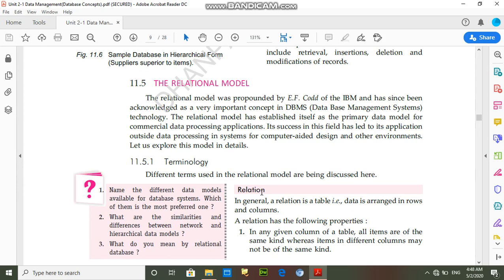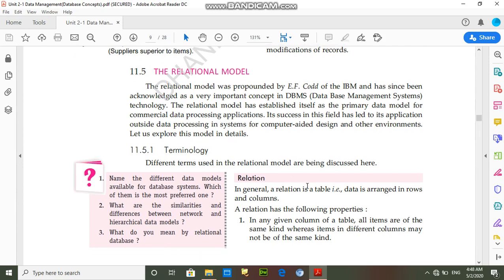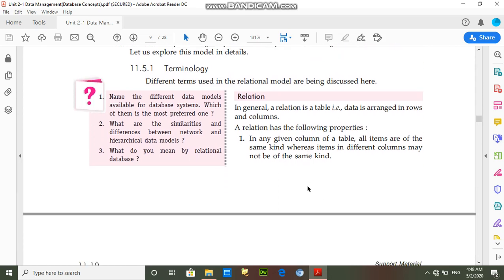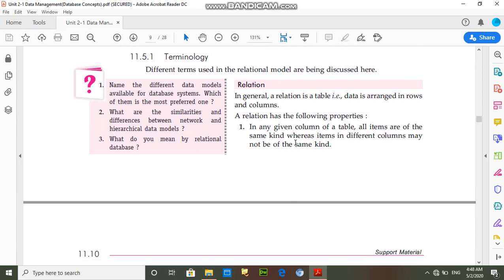The first is relation. The students, relation means tables. So whatever we save in the database, that information is the relation. Relation means tables, where information is stored or organized in rows and columns. And there are some properties of relations.